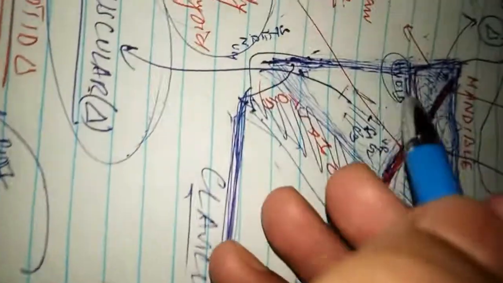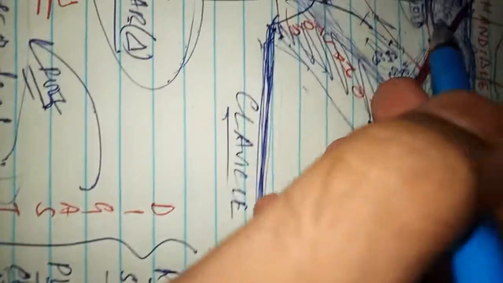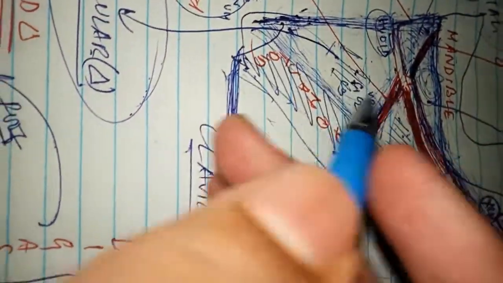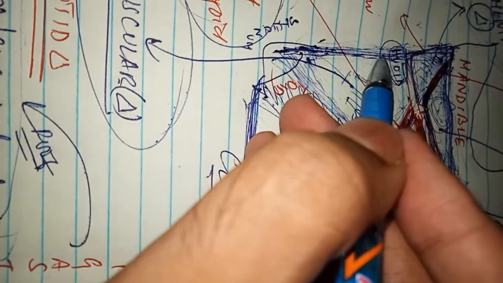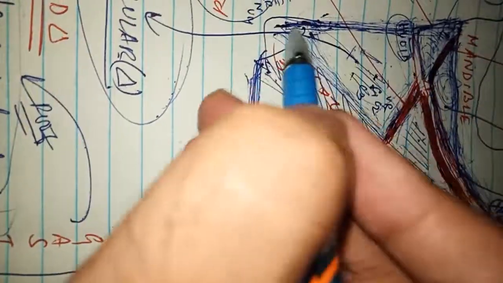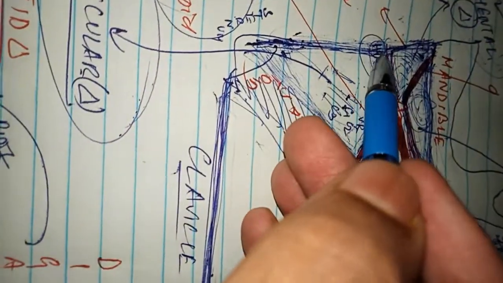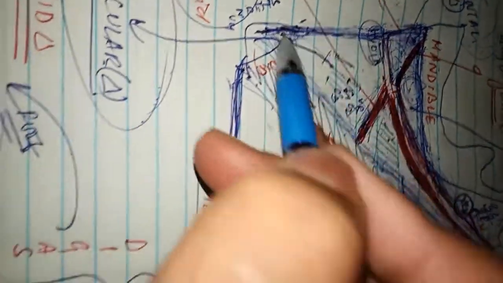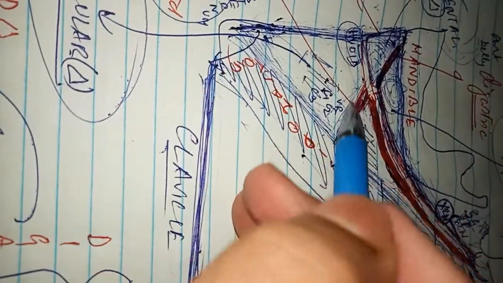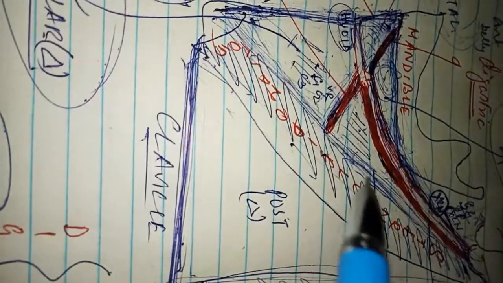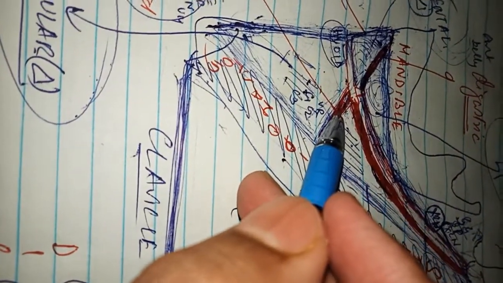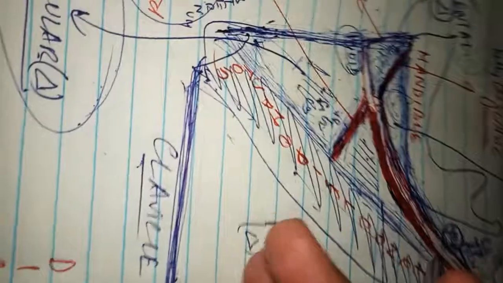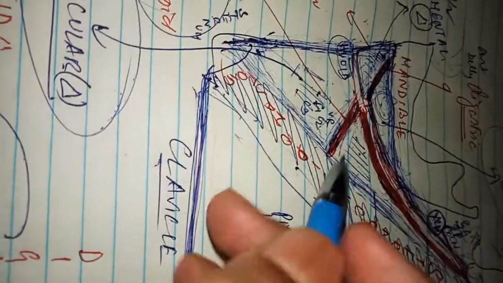Now coming lastly to the muscular triangle. The muscular triangle is bounded anteriorly by the anterior median line, which starts from the hyoid and ends at the manubrium of the sternum. Anteroinferiorly there is the